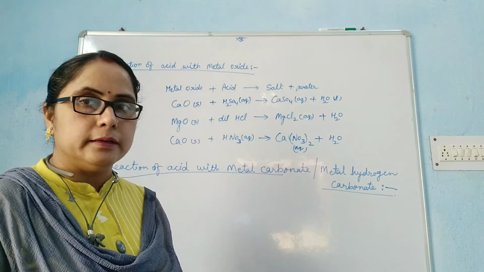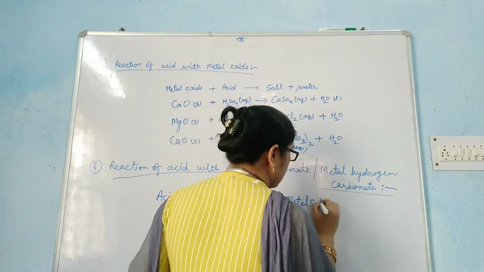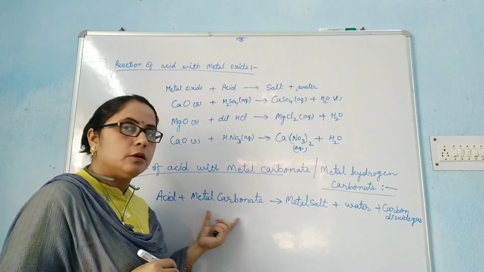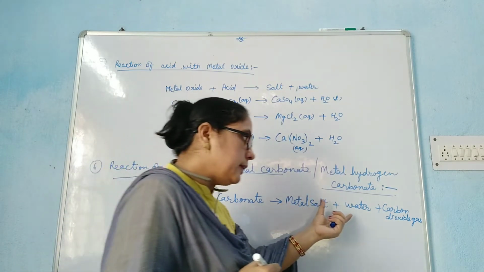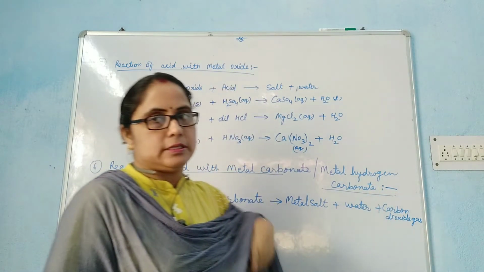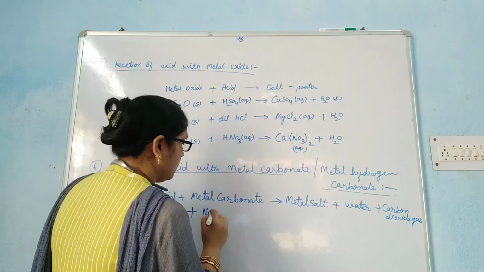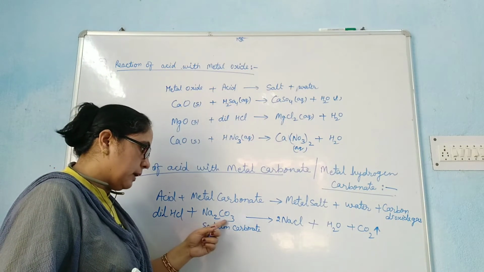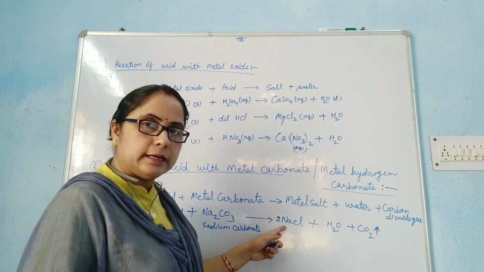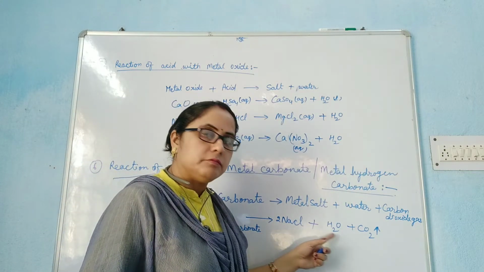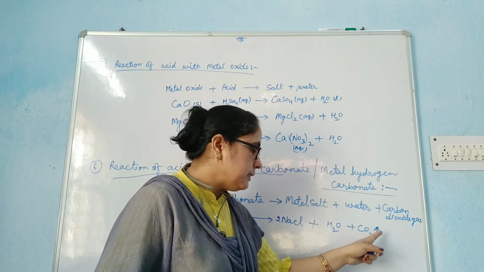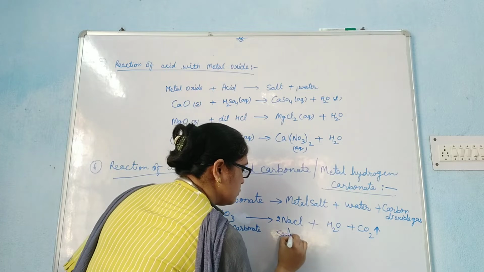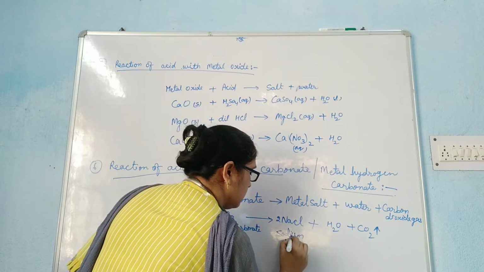When metal carbonate is combined with acid, it forms a metal salt and water with the evolution of carbon dioxide gas. For example, when hydrochloric acid combines with sodium carbonate, it forms sodium chloride, that is common salt, and water with the evolution of CO2 gas. This is the sign of gas. Its name is sodium chloride.